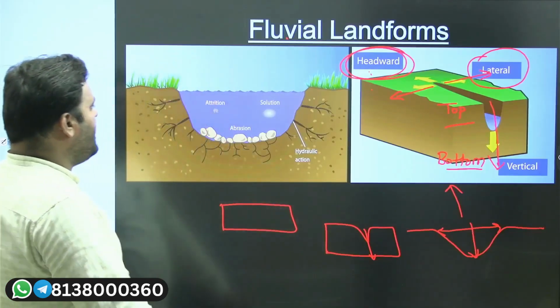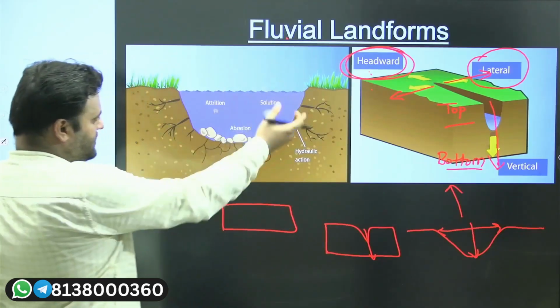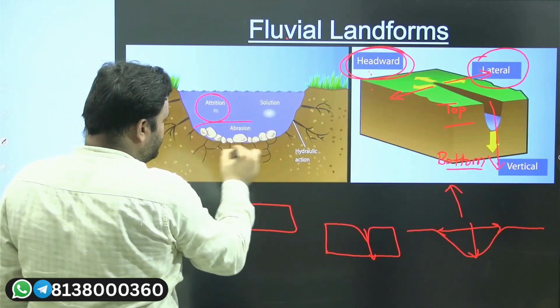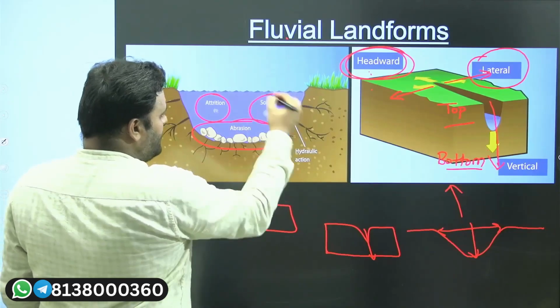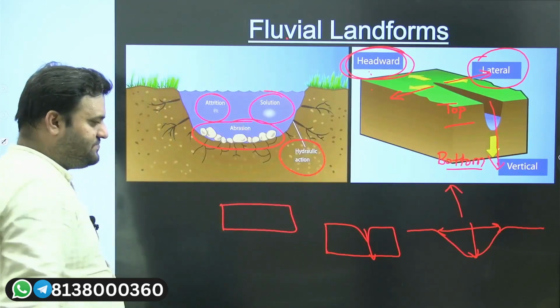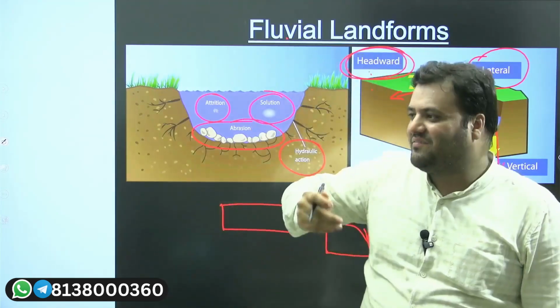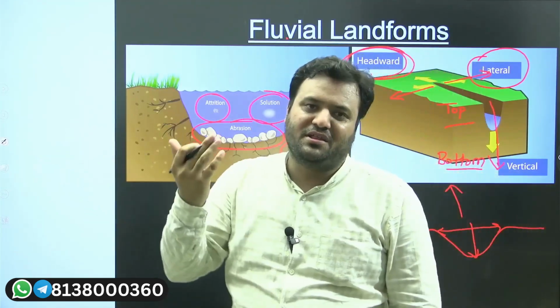Here we have this classification. We have attrition, then abrasion, then solution, and then hydraulic action. You might be thinking that when the water is flowing, water is removing the material.